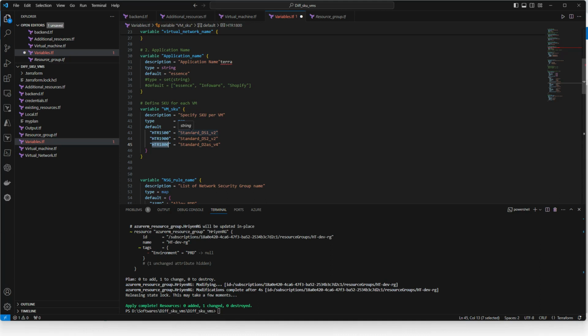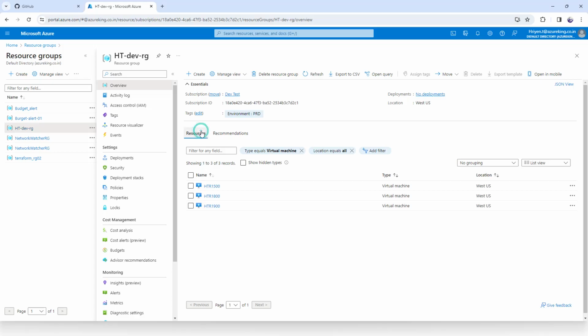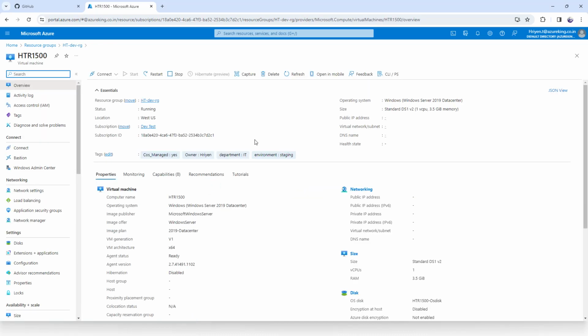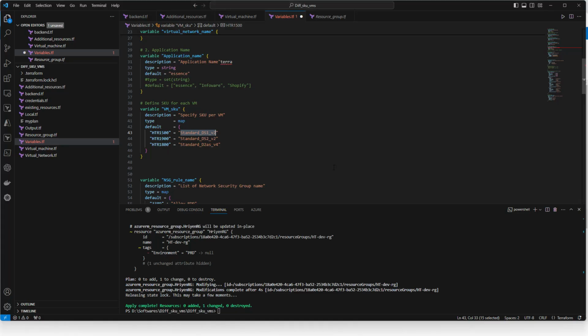Now let me confirm the SKU. The 15 SKU should be this one. Let me check. You see here, size Standard. This is for 15, right? Standard DS1 B2. Same thing for 19.